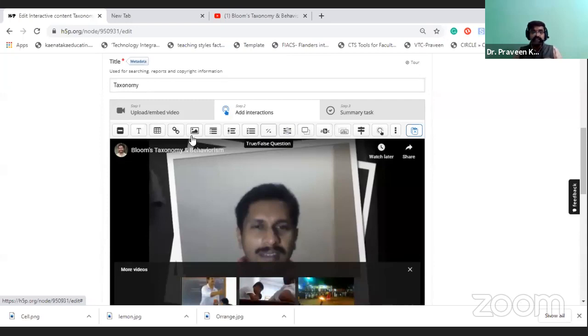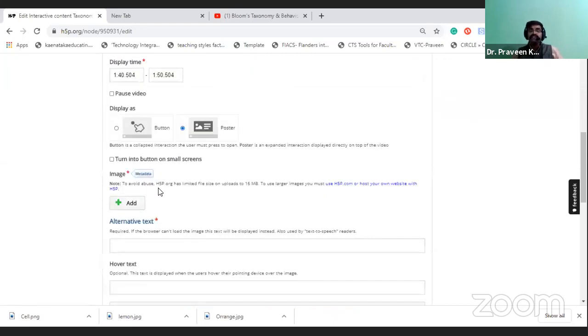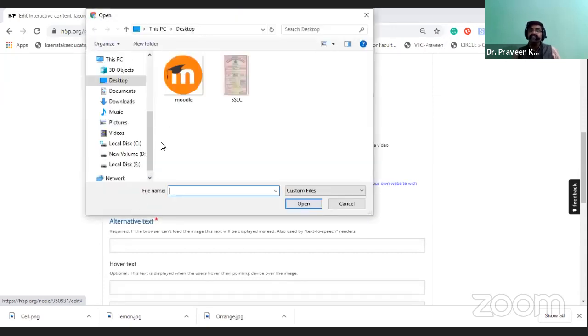Either here I want to provide an image. There is a change: in 1956 Benjamin Bloom provided the 6 types of objectives. In the year 2000, his student Anderson provided a changed or revised taxonomy. So I want to provide that image. You can go and select the image. If you have that image already, you can add the image where it is visible, where it is identifiable.